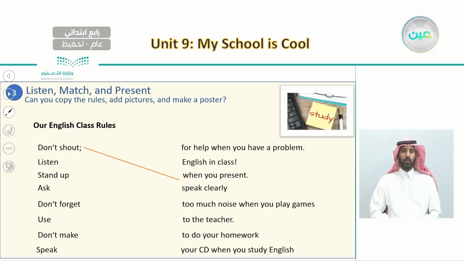Now we will do the same. I'm going to say the full rule, and what I would like you to do is, when you listen to the first part, to try to match it with the other parts. So if I said, for example, don't shout, speak clearly, then what you have to do is to draw a line from here up to here.